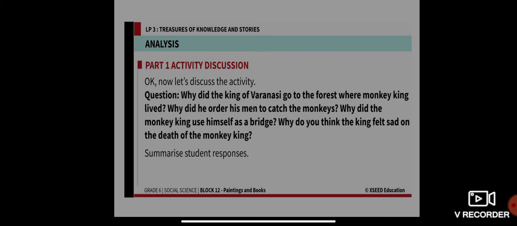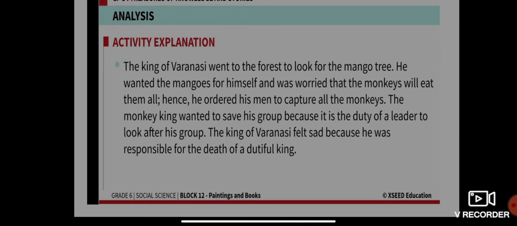Please listen to the explanation carefully. The king of Varanasi went to the forest to look for a mango tree. He wanted the mangoes for himself and was worried that the monkeys would eat them all. They found a mango tree, but the king wanted all the mangoes by himself, and he was worried that the monkeys would eat them. Hence he ordered his men to capture all the monkeys.